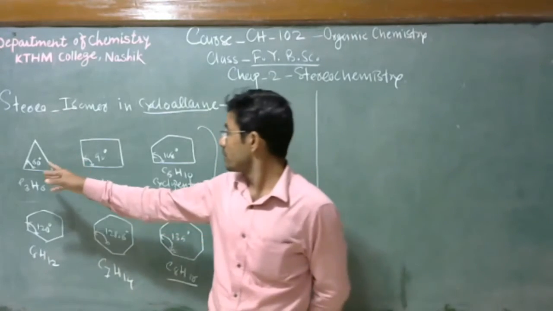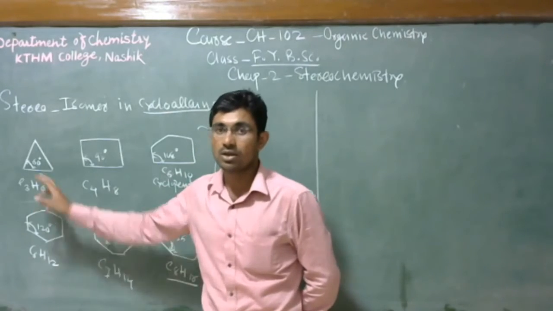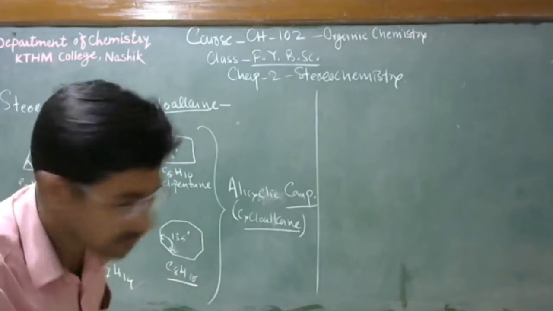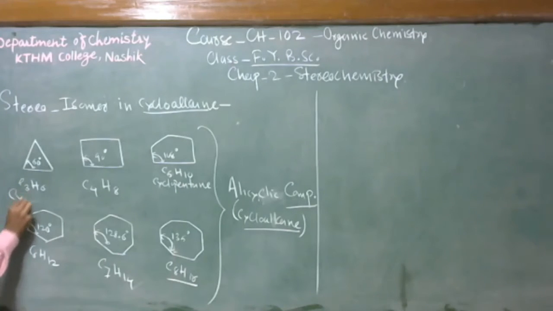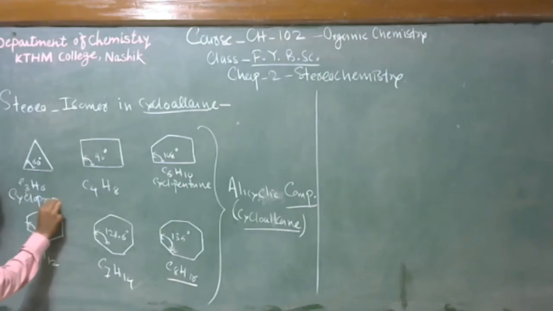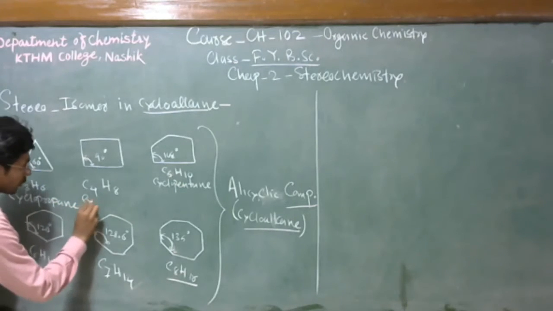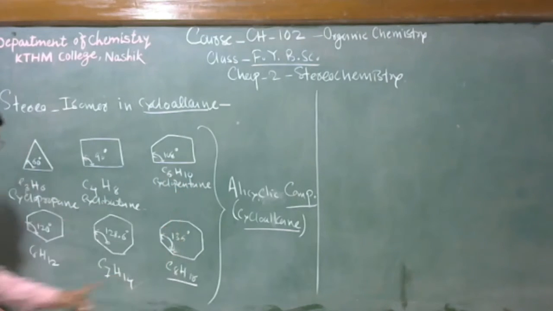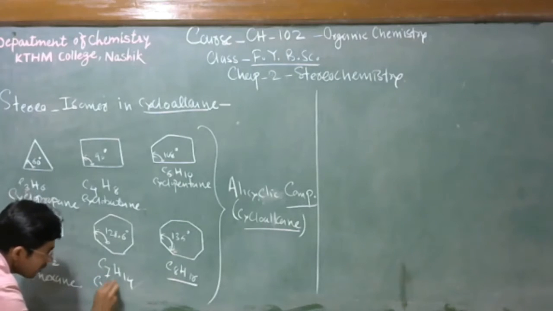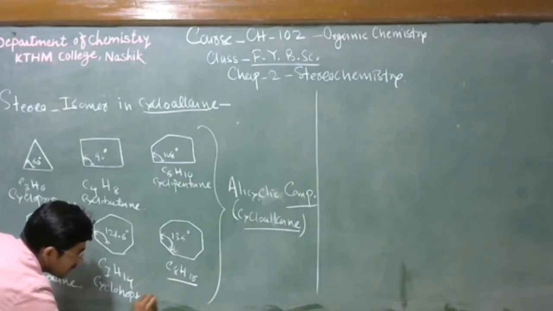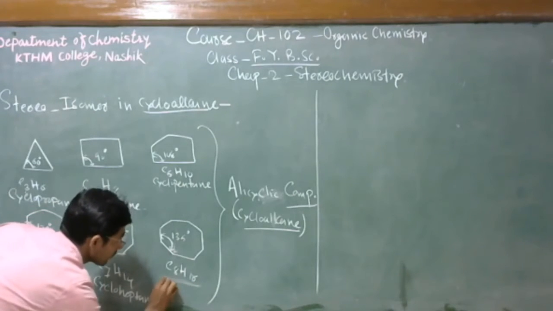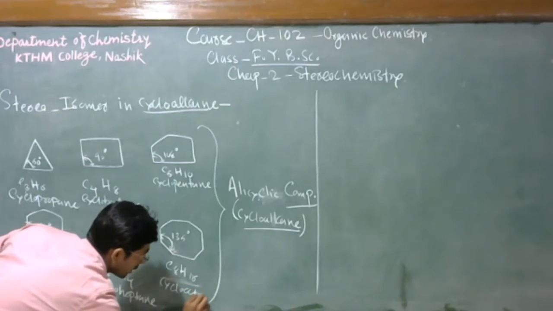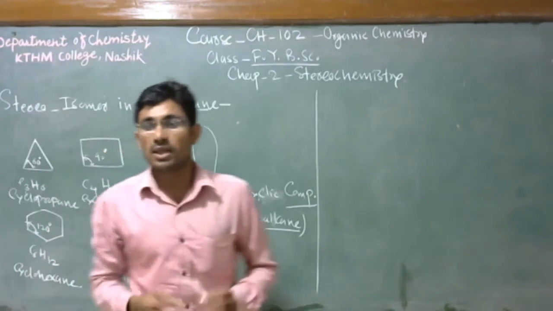So cyclopropane is C3H6. This contains three carbons. Cyclobutane is C4H8, cyclopentane is C5H10, then cyclohexane means 6 carbons are present, cycloheptane means 7 carbons are present, heptane for 7, cyclooctane means 8 carbons are present.